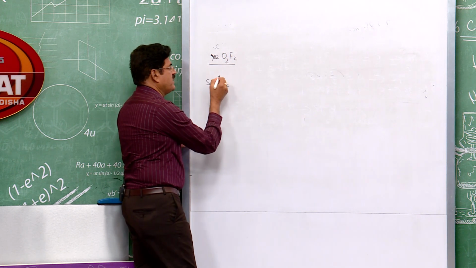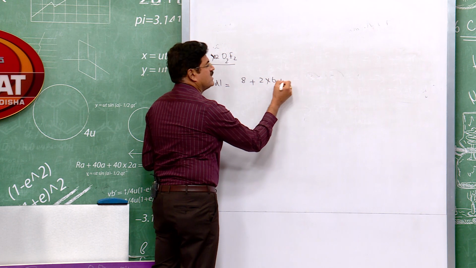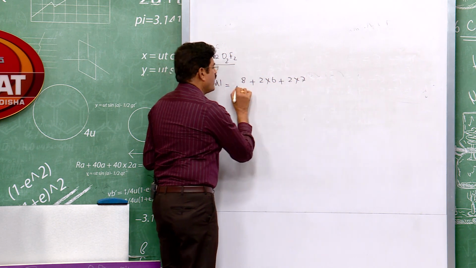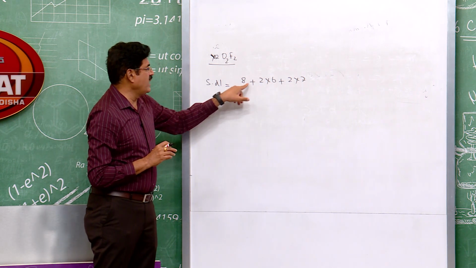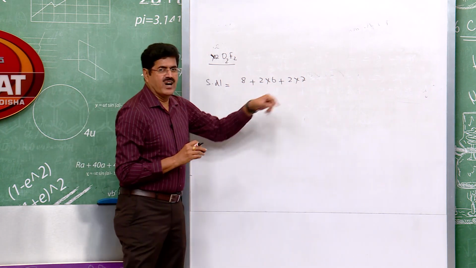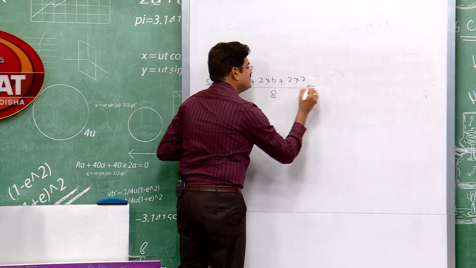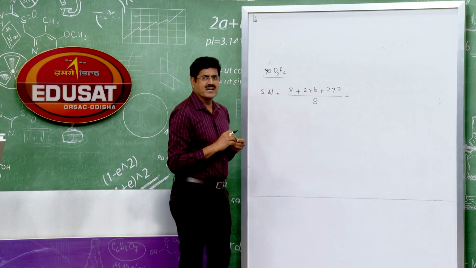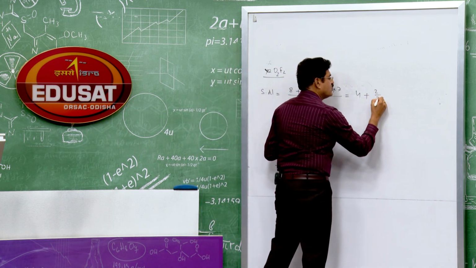So steric number here, xenon has 8 electrons, oxygen 6 electrons, fluorine 7 electrons. All total how many electrons are available in the valence shell? It is 12 plus 8, 20 plus 14, 34 divided by 8. 34 by 8, it is 4 plus 2 by 2.